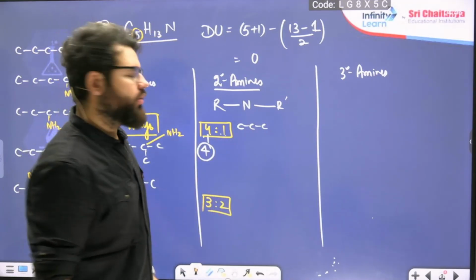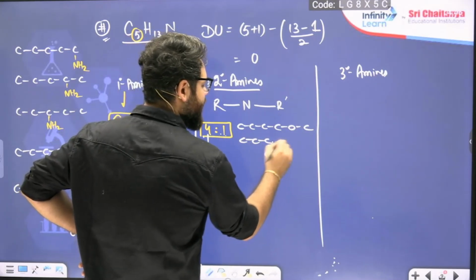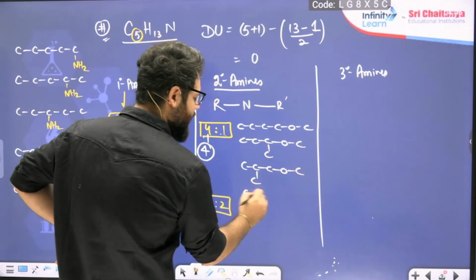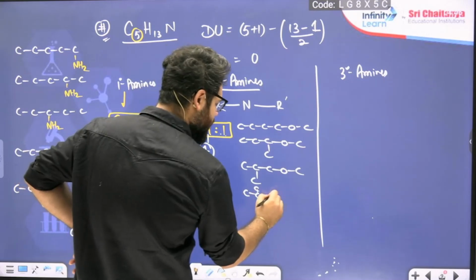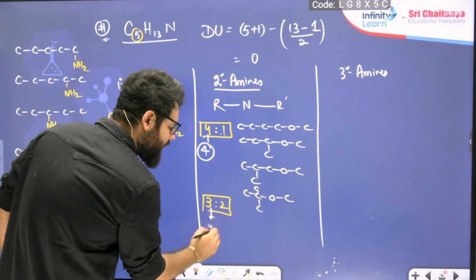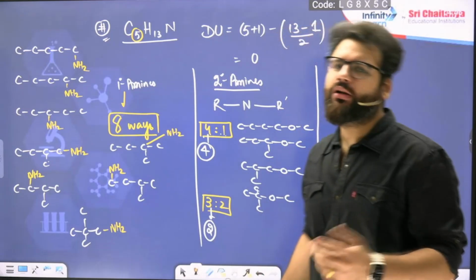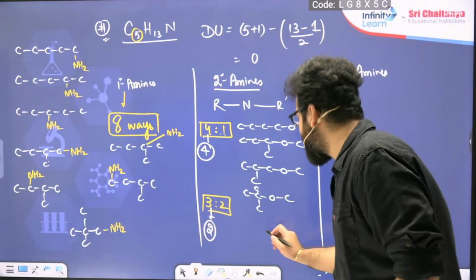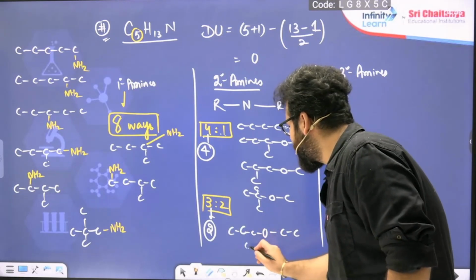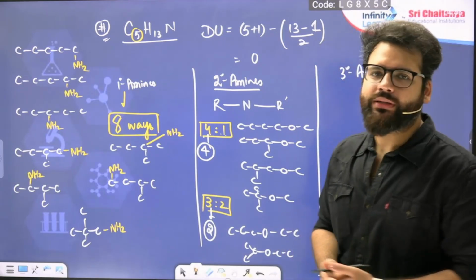I can keep a butyl, methyl. I can keep a secondary butyl, methyl. I can keep an isobutyl, methyl. I can keep a tertiary butyl, methyl. 4 ways. 3:2, how many ways? 2 ways. 3 carbon means I can put a propyl or an isopropyl. 2 carbon means only ethyl is possible. So on the right hand side, I'll make only ethyl, but on the left hand side, I could make an n-propyl or an isopropyl like this. Correct? Is it clear to everyone?